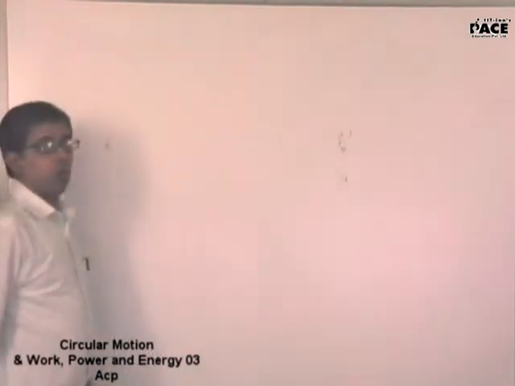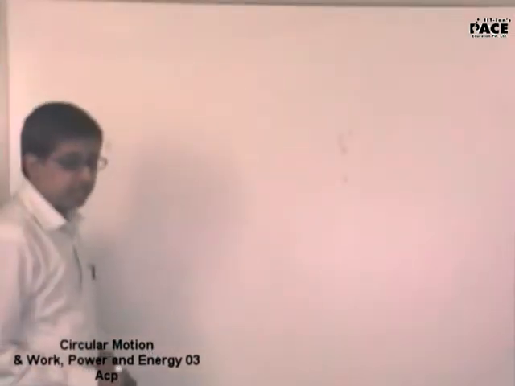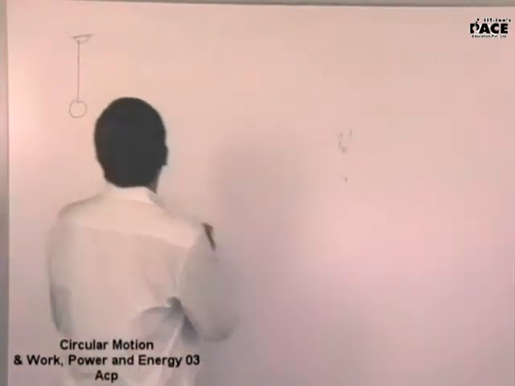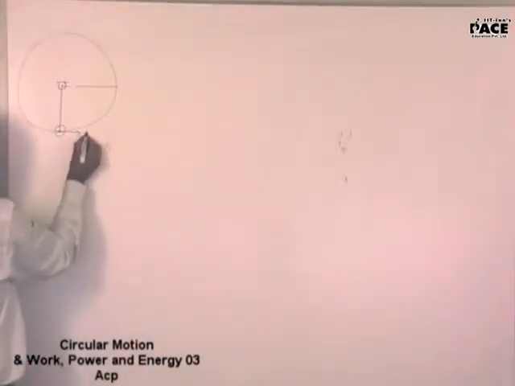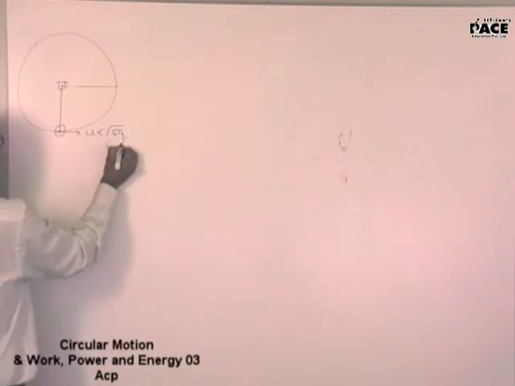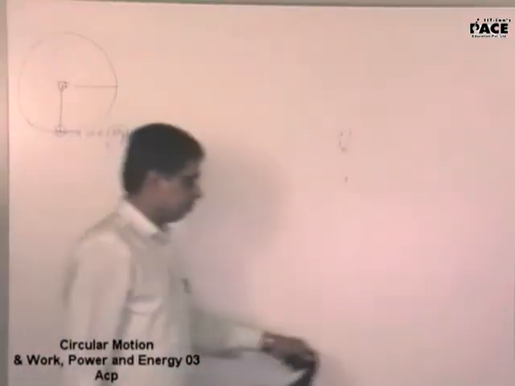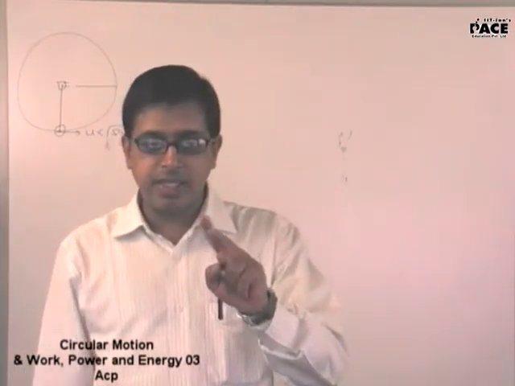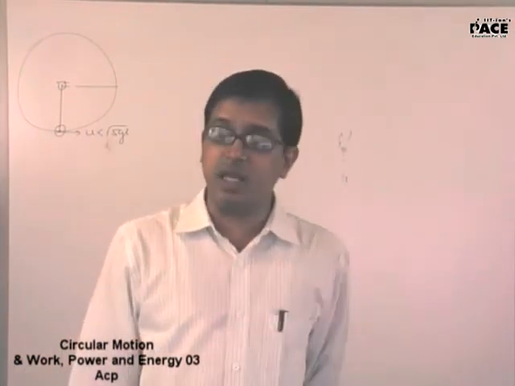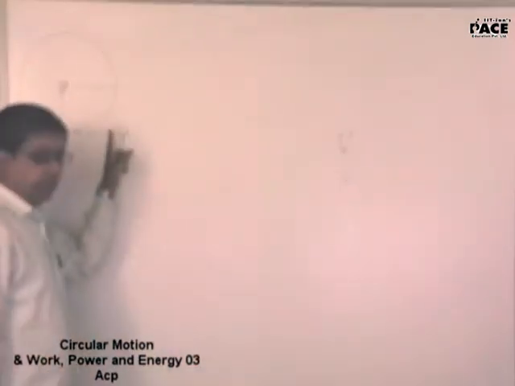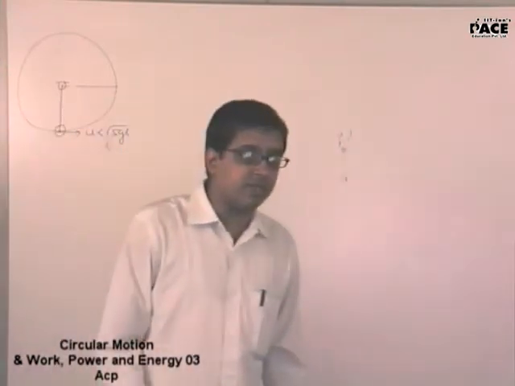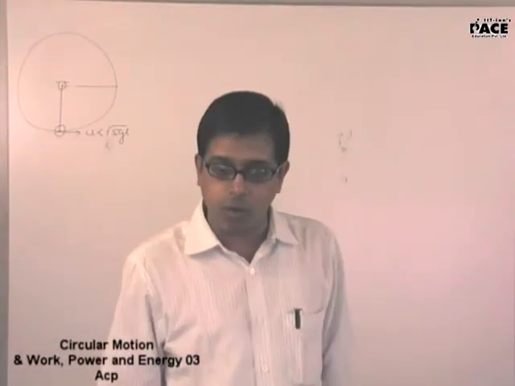Yes, sir. What if the velocity is lesser than root over of 5gl? First point. U is lesser than root over of 5gl. There are two things that can happen here. Either the tension becomes zero or the velocity becomes zero. As this is going up, at some place the tension of the body can become zero or the velocity of the body can become zero.